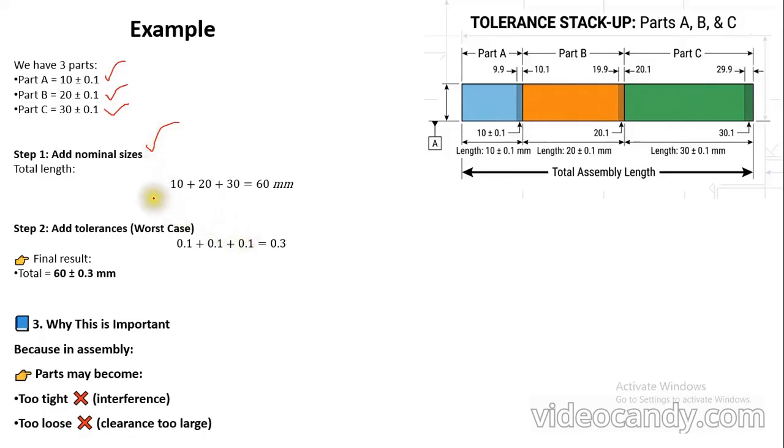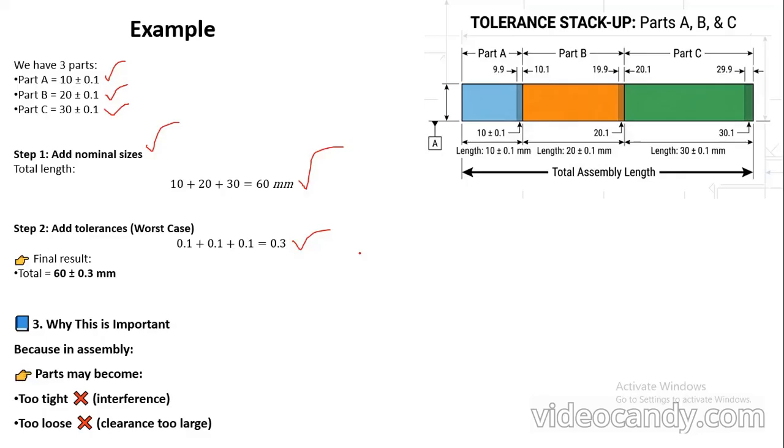We are going to add the nominal sizes, which becomes 10 plus 20 plus 30, and the answer is 60 mm. Similarly, we add the tolerances: 0.1 plus 0.1 plus 0.1. Finally, the tolerance becomes 0.3.